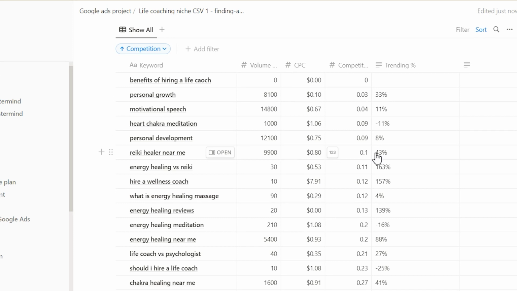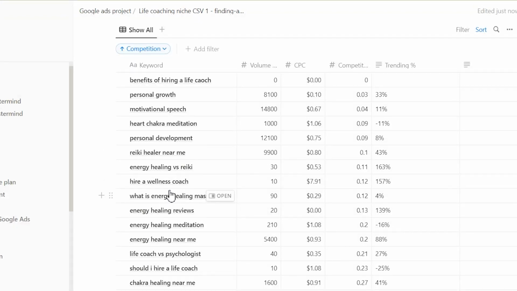But on the other side you have Ricky Hiller near me here, for example. It's got 10,000 searches and low competitiveness, but the problem is that near me could mean anything. Could mean New York, Miami, London, wherever that person is searching from. So it's not that specific, and it's not that easy to target, because you would need to say Ricky Hiller near me, Miami, and then this number would be smaller and maybe competitiveness could be higher, right? So that's the mindset behind it.